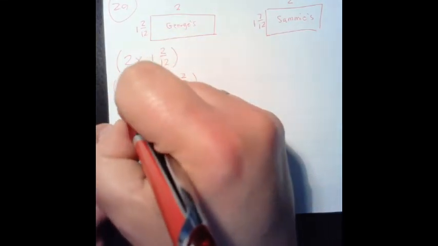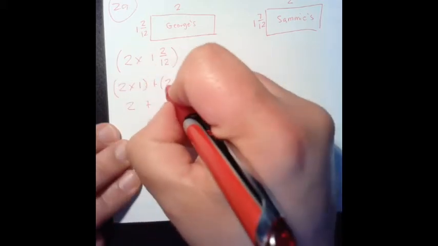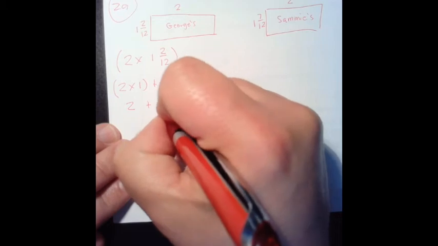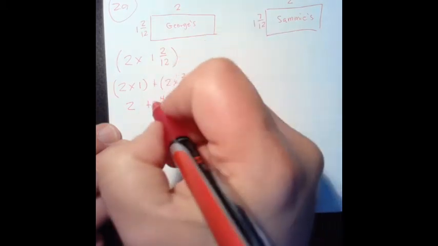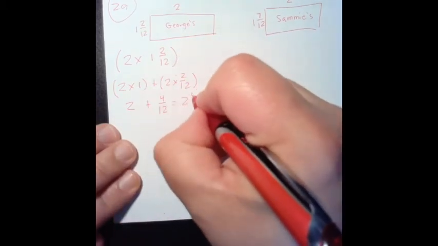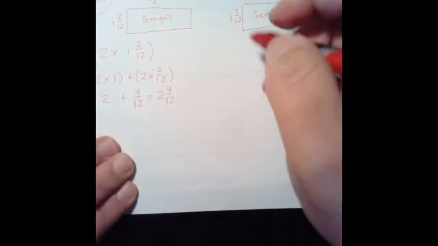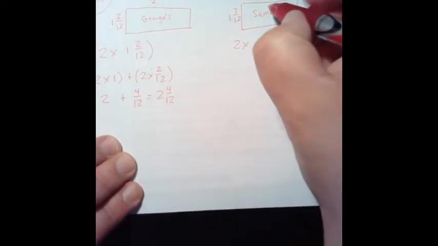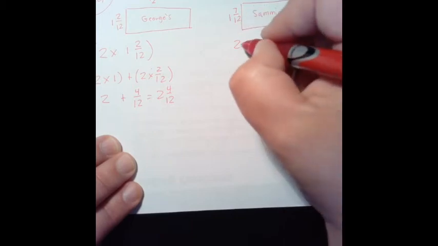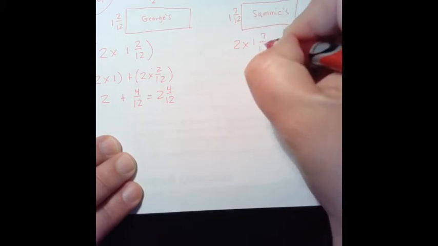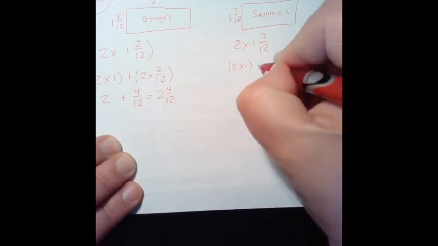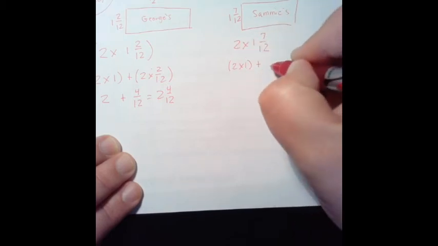2 times 1, well that's 2, plus 2 times 2 twelfths, well 2 times 2 is 4, so that means 4 twelfths. So the area of George's bed is 2 and 4 twelfths. Now Sammy's bed, we're going to go 2 times, because we're doing length times width again, 2 times 1 and 7 twelfths. Again, we got to go 2 times 1, add that to 2 times 7 twelfths.